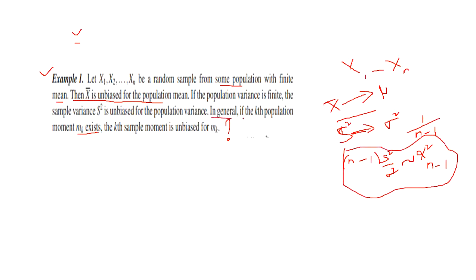Now the question is, in general, if the kth population moment mk exists, is the kth sample moment unbiased for mk or not? For checking, we need to find the expected value of S into root n minus 1 divided by sigma, that is, the expected value of the sample standard deviation scaled by the population standard deviation.